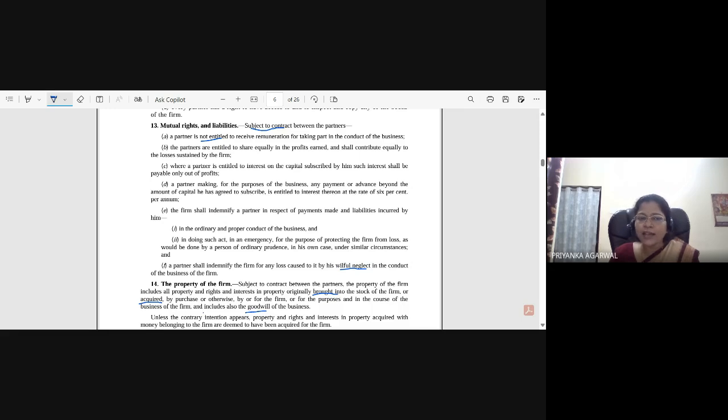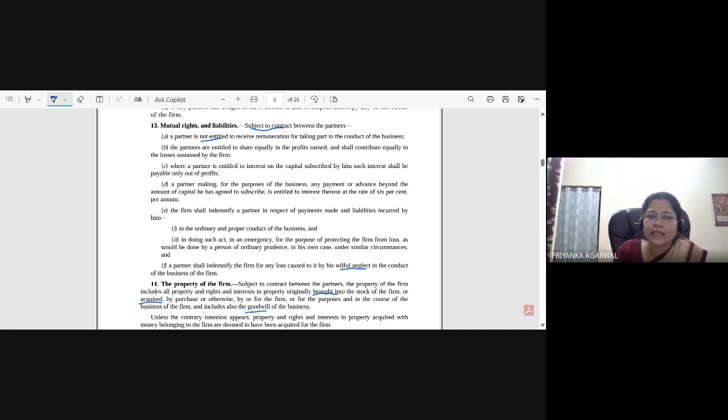So in that scenario I have paid the rest of the amount. In the ordinary and proper conduct of the business I have paid that amount from my own pocket. Now the firm is duty bound to indemnify that amount to me. Okay, in doing such an act in an emergency for the purpose of protecting the firm from loss.